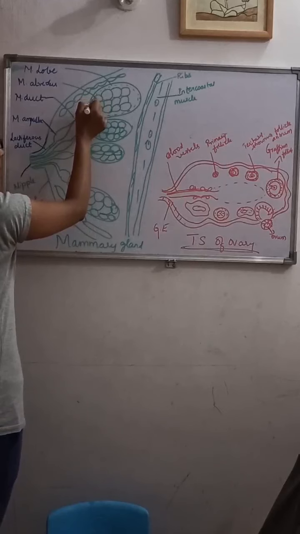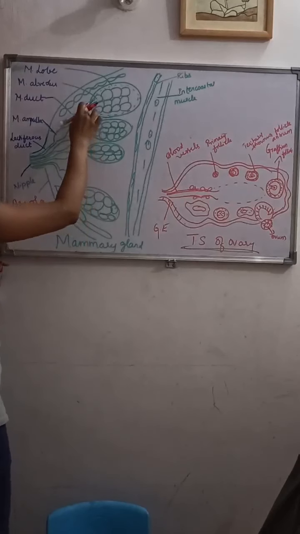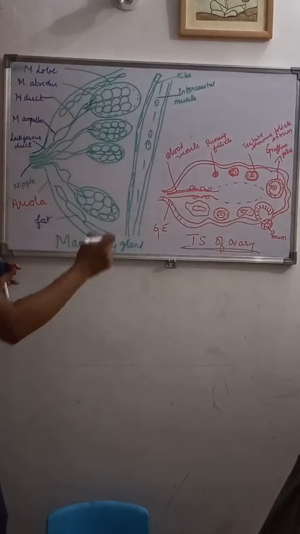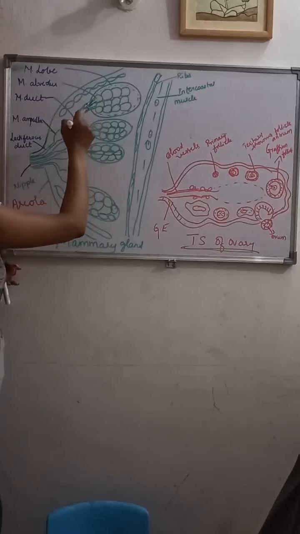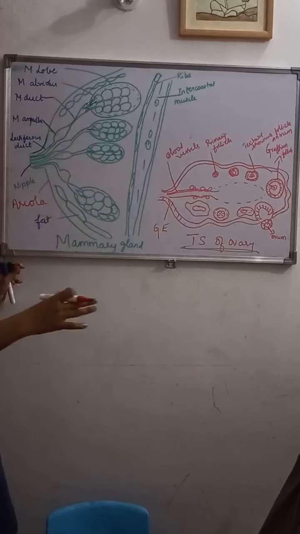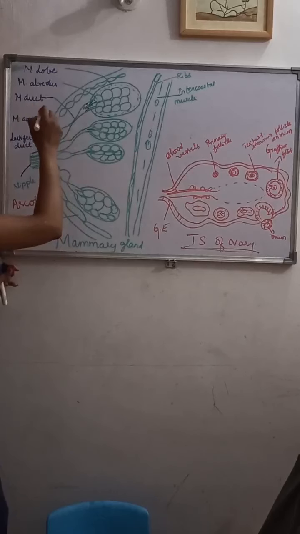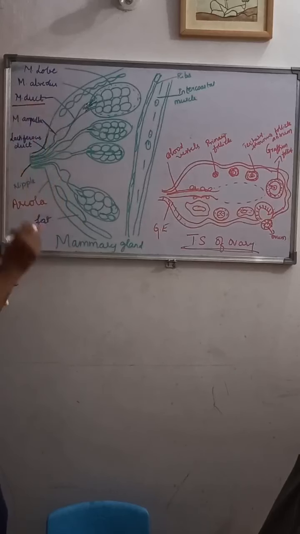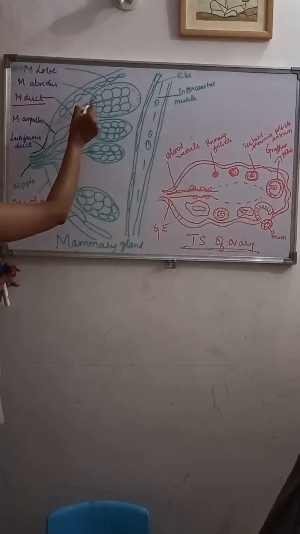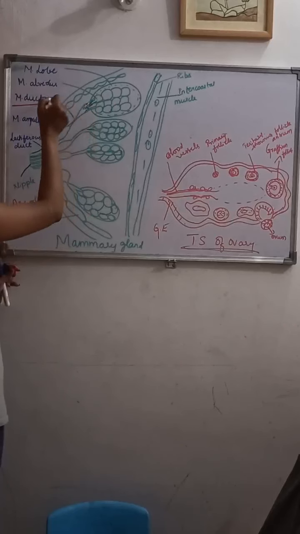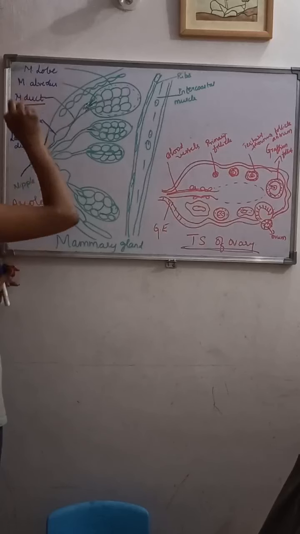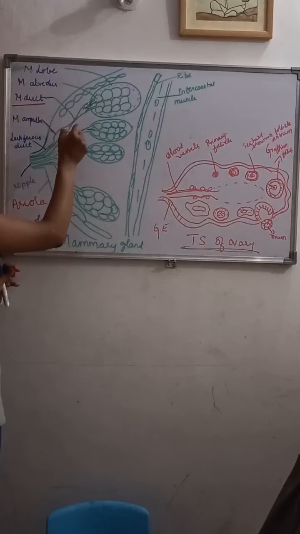The tubules of each lobe open wide to form a mammary duct. So from the alveoli, the tubule of each lobe forms what? Mammary duct. You can see these are the mammary ducts.